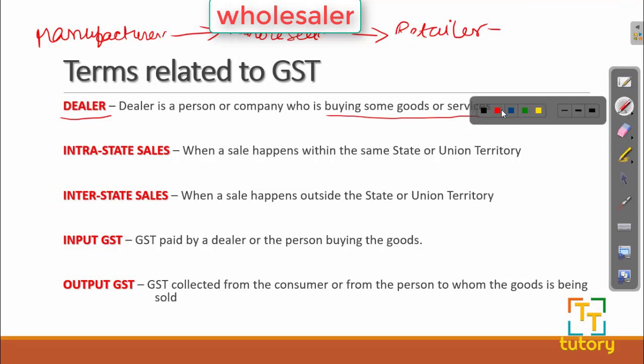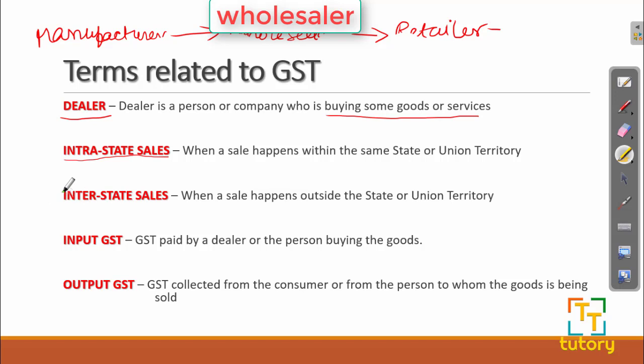Okay. Now let us look at the term intrastate sales. When a sale happens within the same state or the same union territory, it is known as intrastate sales. For example, if a manufacturer in West Bengal is selling a product to a wholesaler who is also in West Bengal, that is intrastate sales. Or if a retailer is buying goods from a wholesaler and both are in West Bengal, this is also intrastate sales.